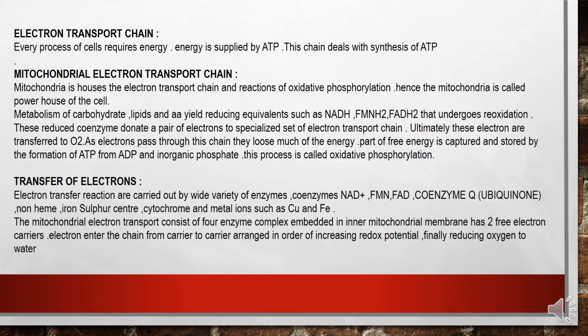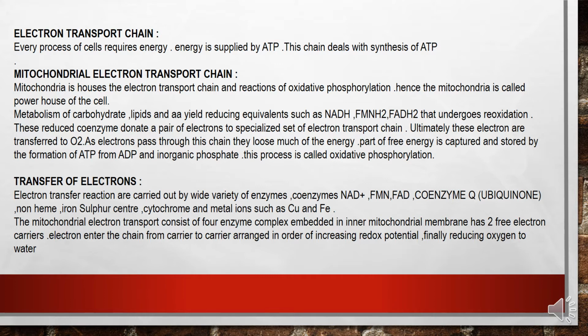So what is the electron transport chain? We all know we get energy from ATP, and every process of the cell requires energy. This chain deals with the synthesis of ATP. Which chain? The electron transport chain. Mitochondrial electron transport chain. Mitochondria, we all know, is the powerhouse of the body. So mitochondria houses the electron transport chain and the reactions of oxidative phosphorylation. Hence the mitochondria is called the powerhouse of the cell.